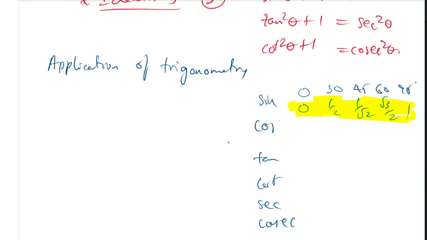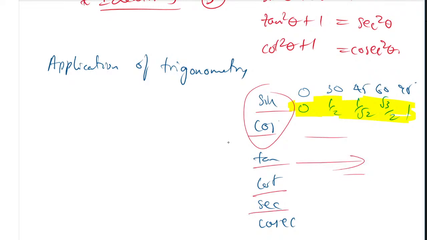What is the method you can follow? Cos is the reverse of sine, that you can follow and you can write down cos theta. Tan theta can be found using the sine and cos. After that, cot will be the reverse of tan. Then you have to go for secant theta, that is 1 by cos, and cosecant is 1 by sine, that you have to follow.